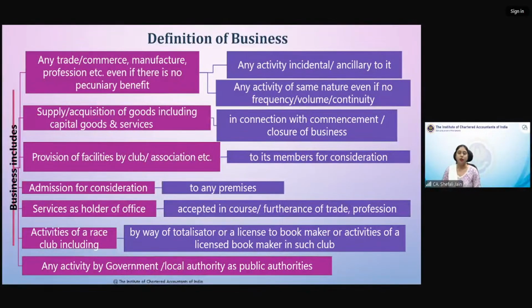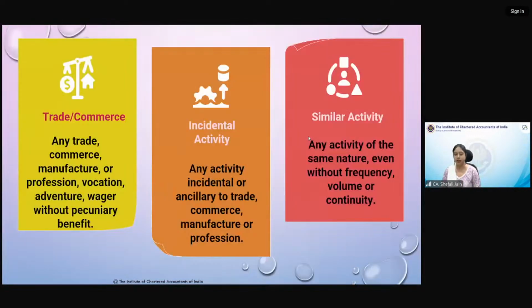Okay. In the last class we had given an overview of the definition of business. That was food for thought for all of you, that you go back home and go through the definition. I hope all of you have gone through it. Now each aspect we'll be discussing in detail. First is trade or commerce.